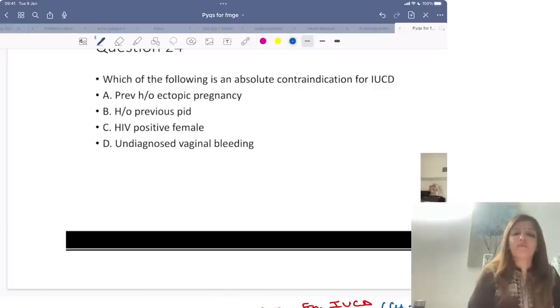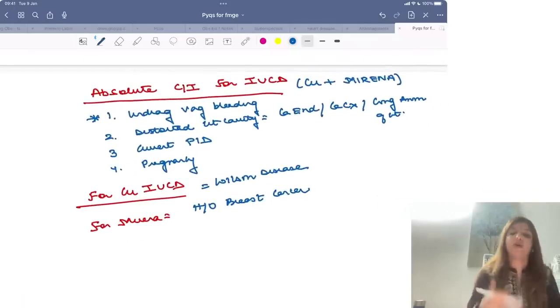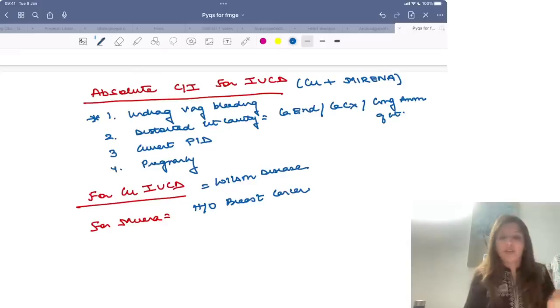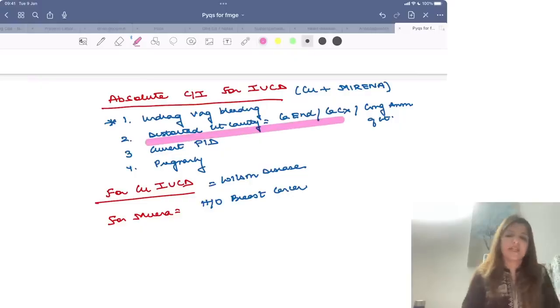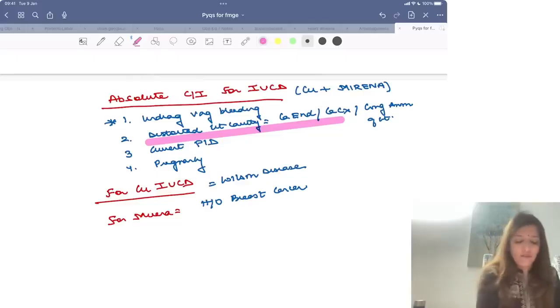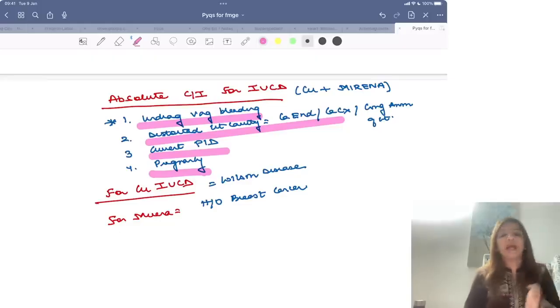Which of the following is an absolute contraindication for IUCD? So remember the absolute contraindications for IUCD, whether it is copper IUCD or whether it is Mirena, there are 4 of them. Number 1, undiagnosed vaginal bleeding. Number 2, distorted uterine cavity. This distorted uterine cavity could be seen in cancer cervix, cancer endometrium or in congenital malformations. Then if your patient has current PID, right, or if patient has pregnancy. Now these are the contraindications for both copper IUCD and Mirena.